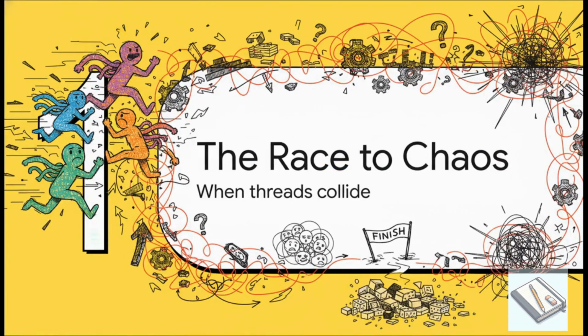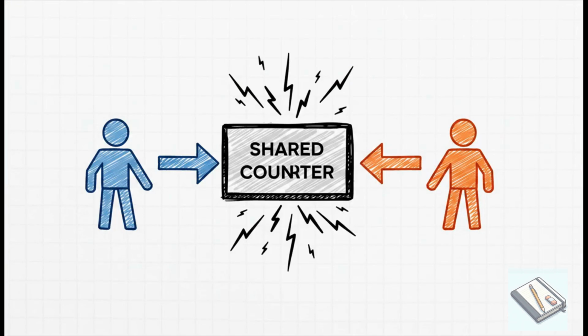And this chaos actually has a name. It's the first and honestly the most common headache you're going to run into with multithreading. It's called a race condition. It's basically a mad dash for threads to access some shared data, and trust me, the results are almost never what you'd expect. Let's make this super simple.